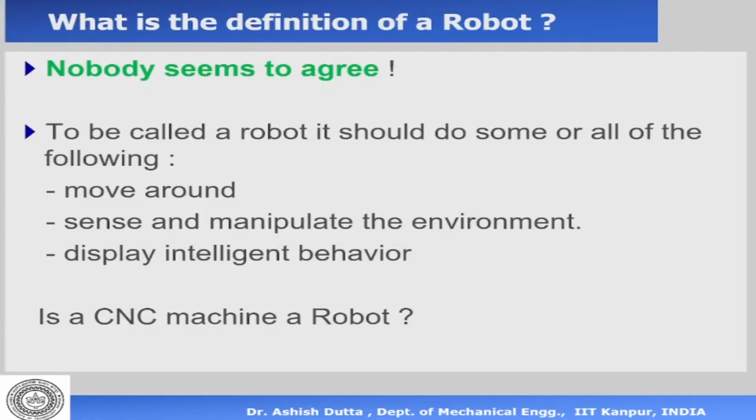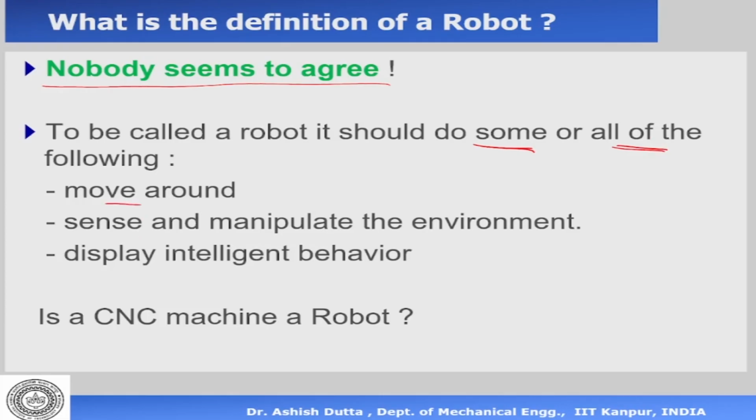Now, what is the definition of a robot? Well, nobody seems to agree. Okay, that's the interesting part, because different people would say the robot is different things that we have seen today, that if you ask somebody about a robot, they'll all give you different answers. But although nobody seems to agree, to be called a robot, we understand that a system should do some or all of the following three things. Okay, so for a system to be called a robot, it should do some or all of the three things.